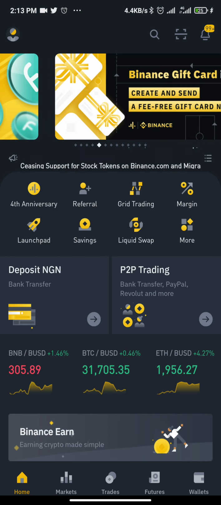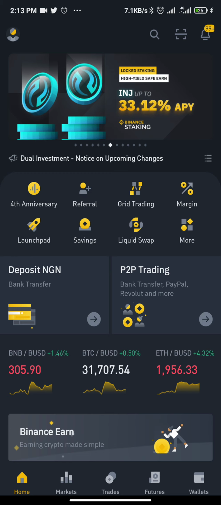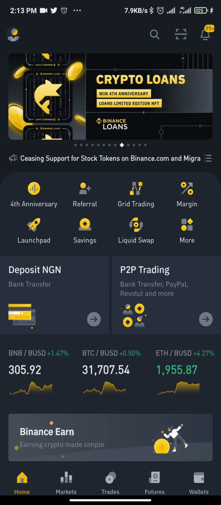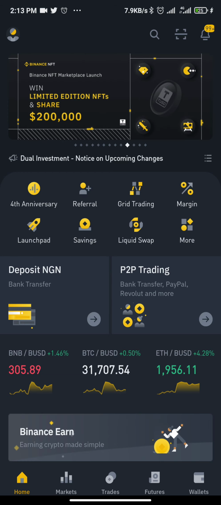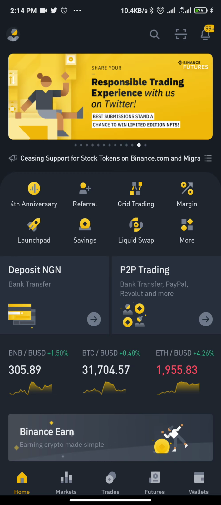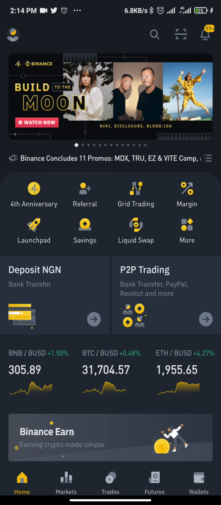This one is also risk free, and the return of this one is higher than the one I showed you last week. The one I'll be showing in my next video will also be higher than this one.